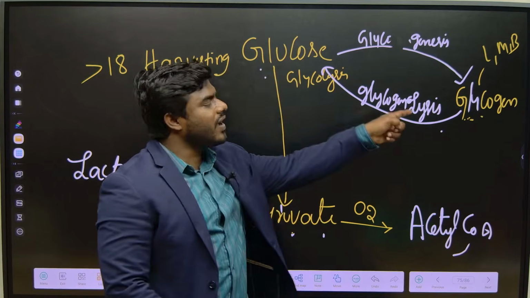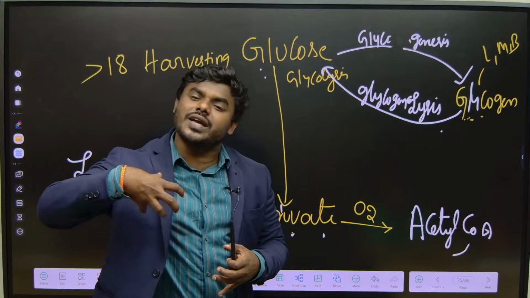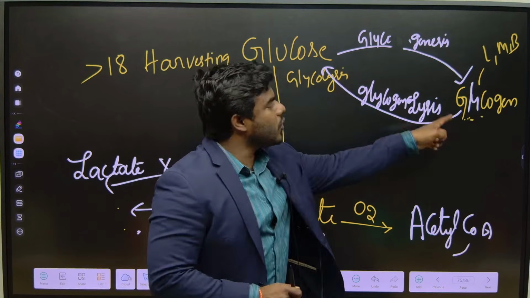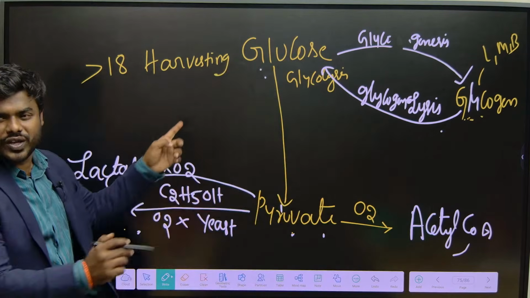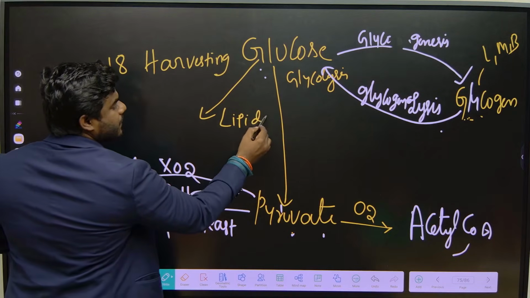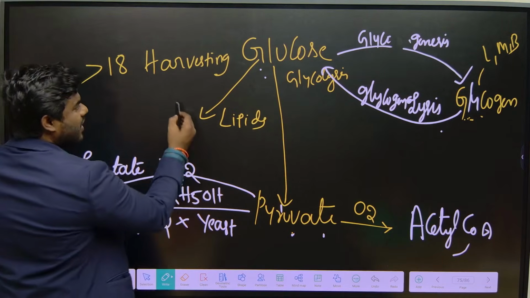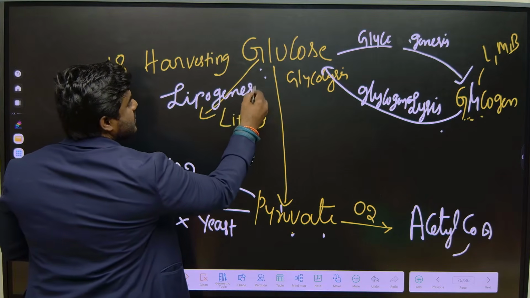Entire glucose cannot be converted into glycogen. Until the glycogen stores are filled, glucose can be converted into glycogen. Then if glucose is still left over, what do we do? We convert the glucose into lipids, or fatty acids. We call it lipogenesis.